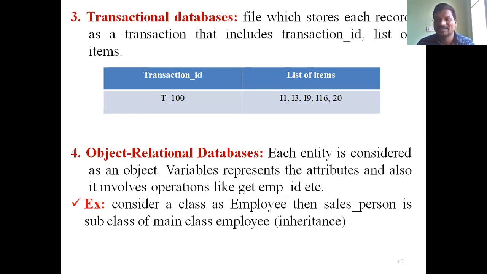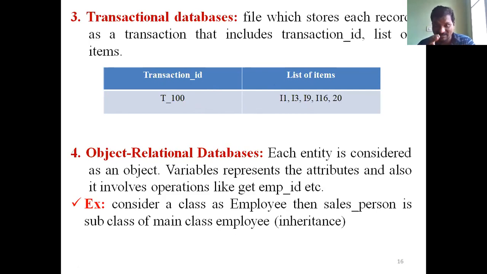If you go to the supermarket, one person, say Rama, will buy some items. Each person has a transaction ID, for example T100, and the list of items bought. That person may buy potatoes, tomatoes, and cucumber. Like that, you will buy n number of items.